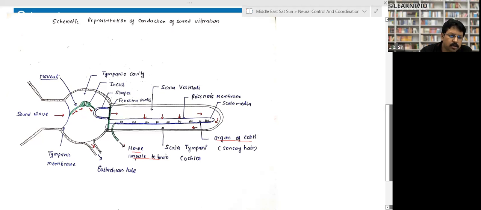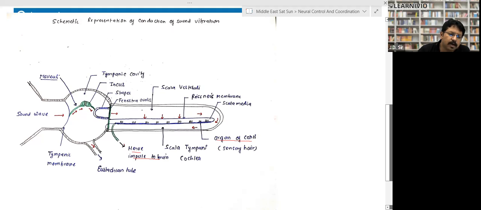In the middle ear, there are three bones: malleus, incus, and stapes. They are present in a cavity called the tympanic cavity. The sound waves are converted into vibration. Vibration is taken by the malleus, then transferred to the incus, and finally the stapes. The stapes remains attached to a membrane structure called the fenestra ovalis, right? The fenestra ovalis receives the vibration.